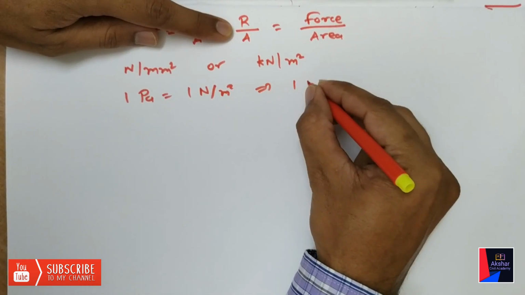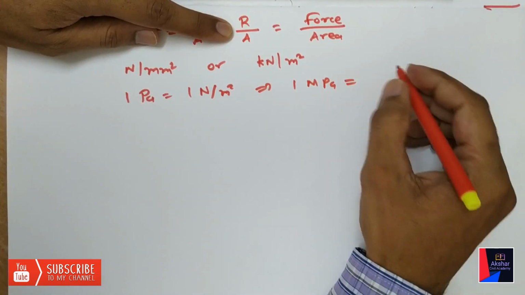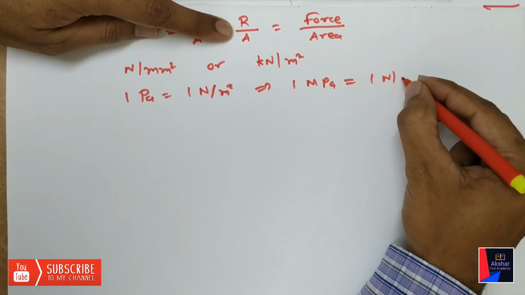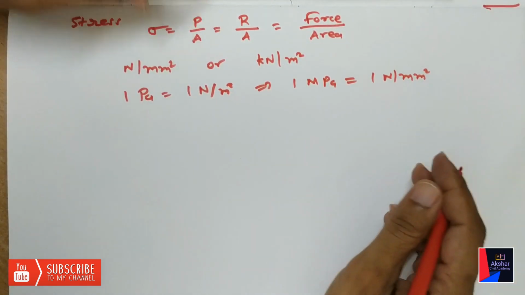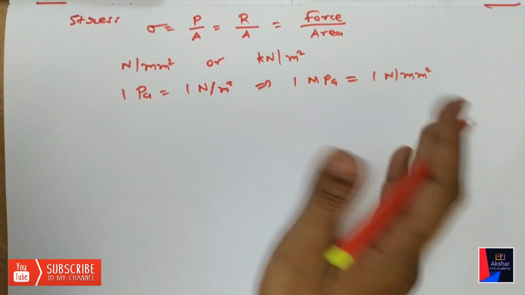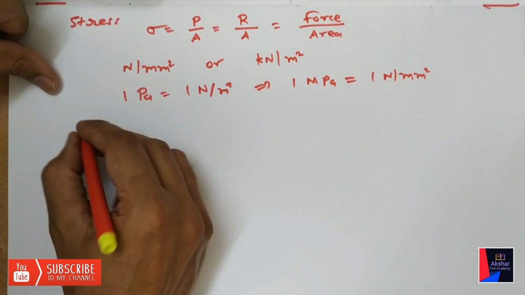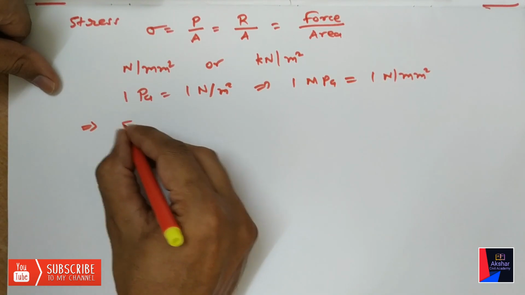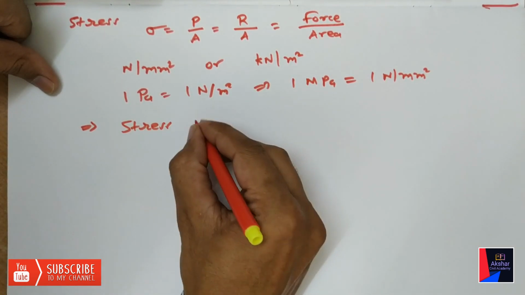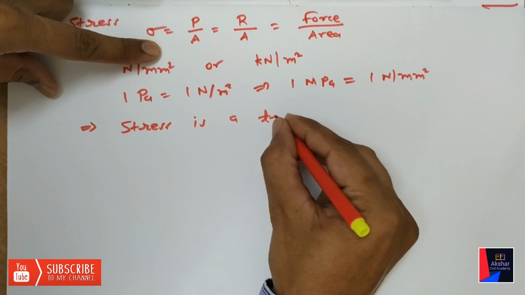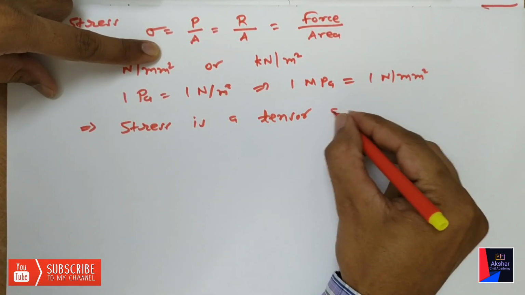So 1 megapascal will become 1 Newton per mm square. In this way you can convert these units. Also, we have understood that stress is a tensor quantity.